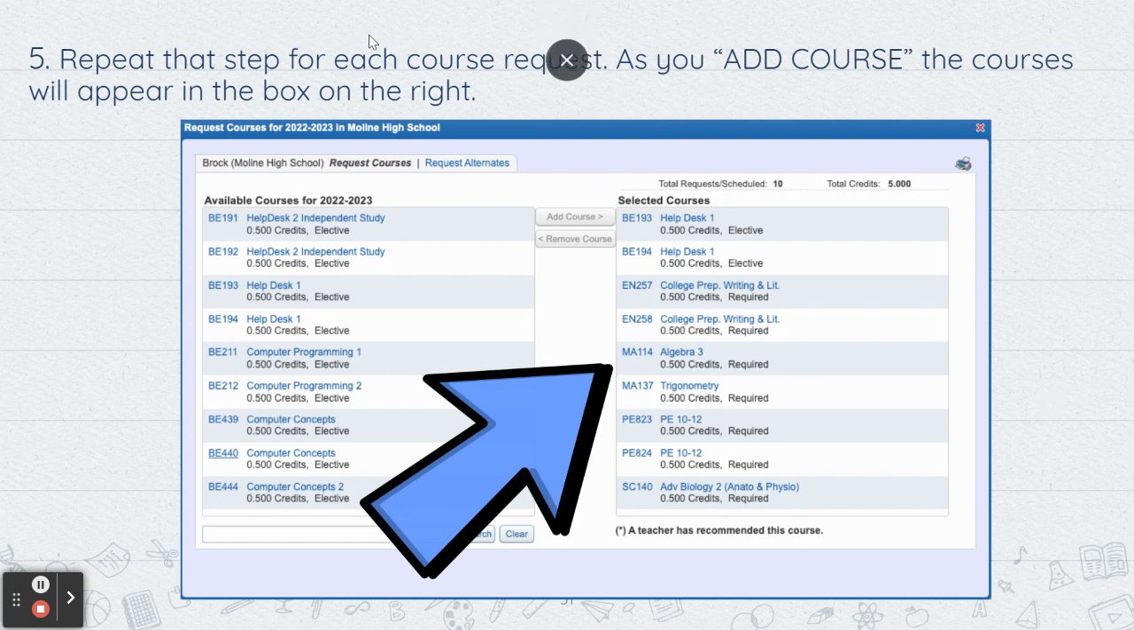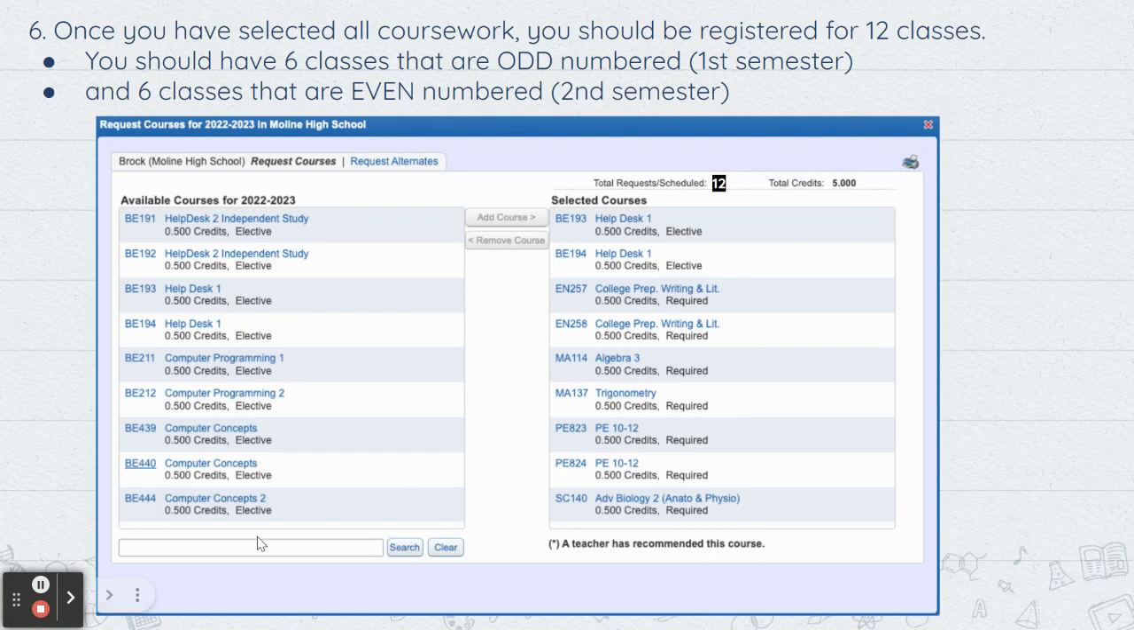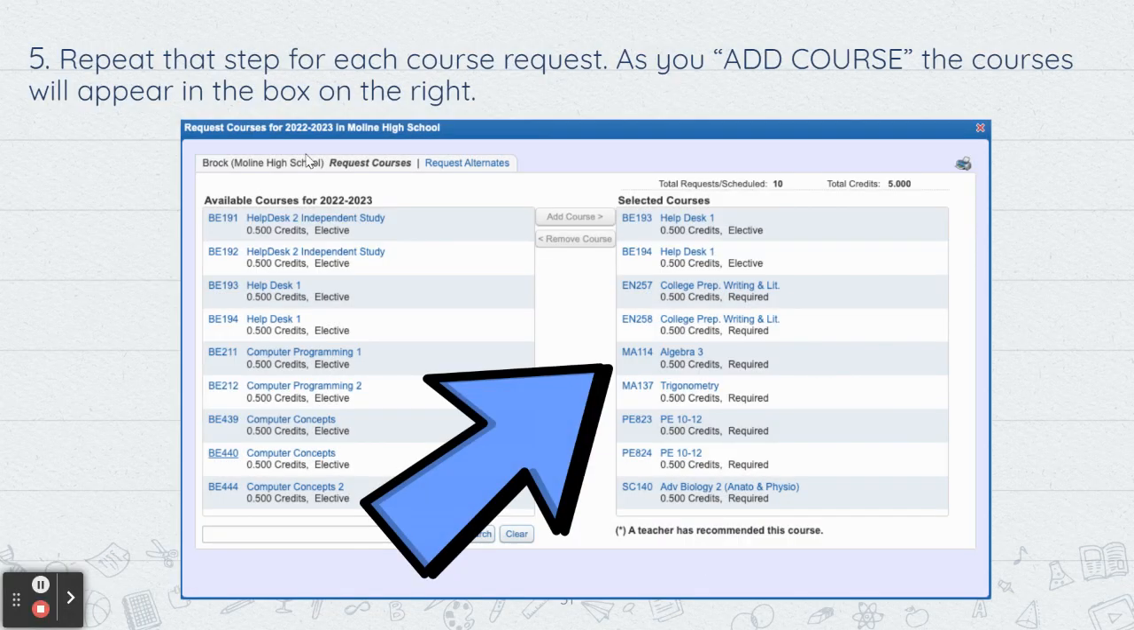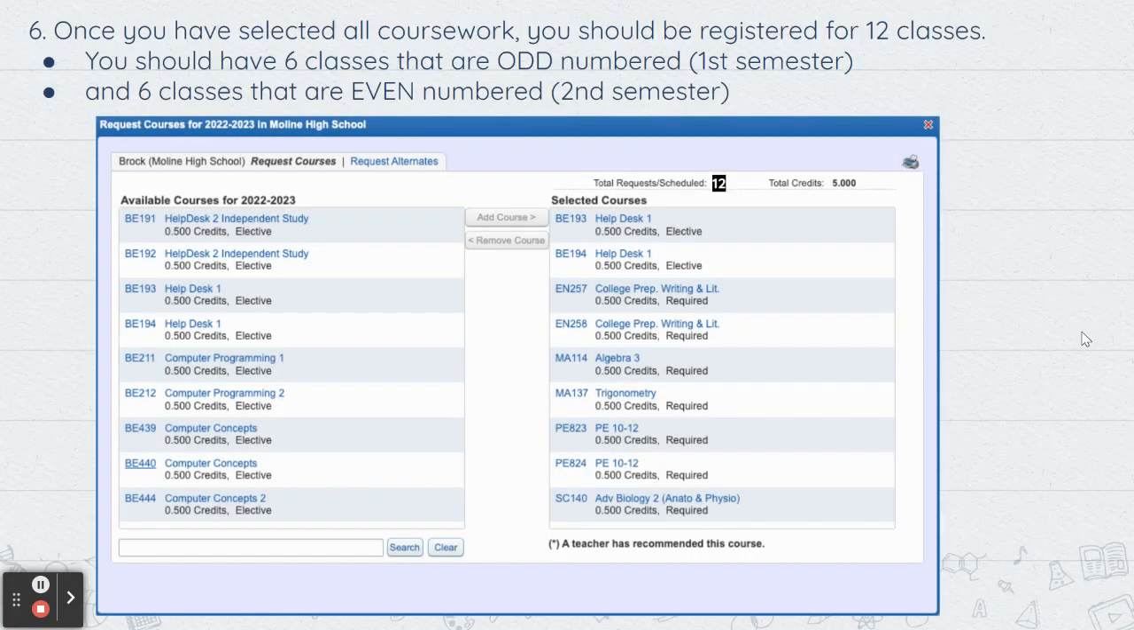You're going to repeat that step for each course request. As you add the courses, they appear over here, and it's going to show you all the things that you have requested. If, let's say, you change your mind and don't want to do help desk, you can highlight it and hit remove course if you want to do that as well.